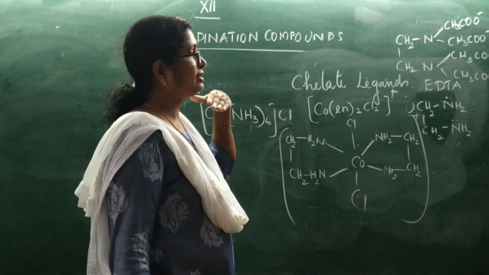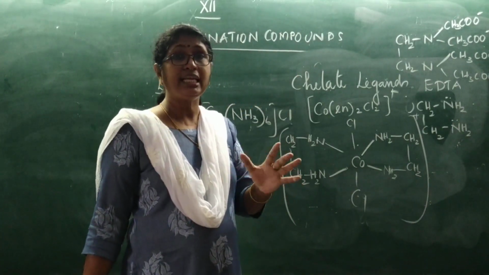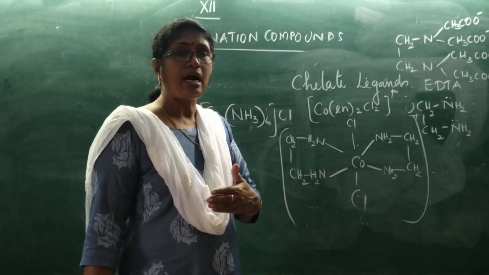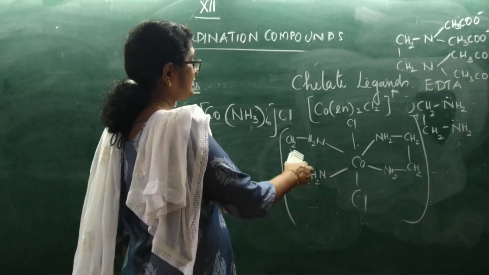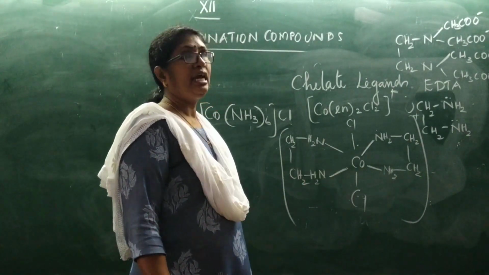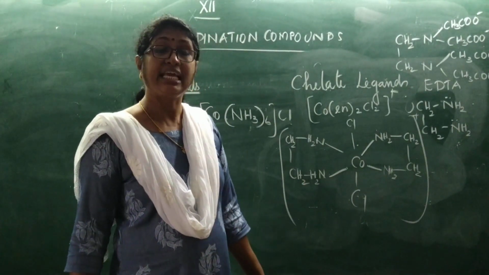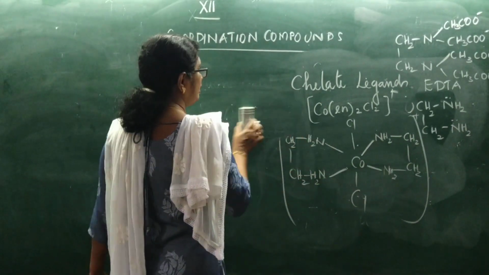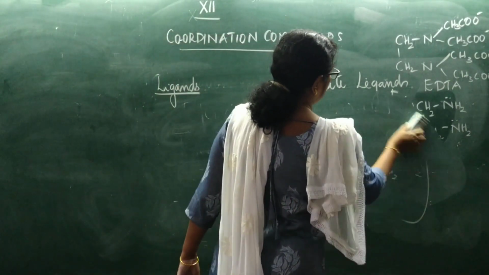So we can say that monodentate ligands cannot form any chelate; only if they are didentate or higher can they form this type of cyclic structure with the central metal atom or ion, and this type of ligands are called chelate ligands. Okay, now we will come to another classification.